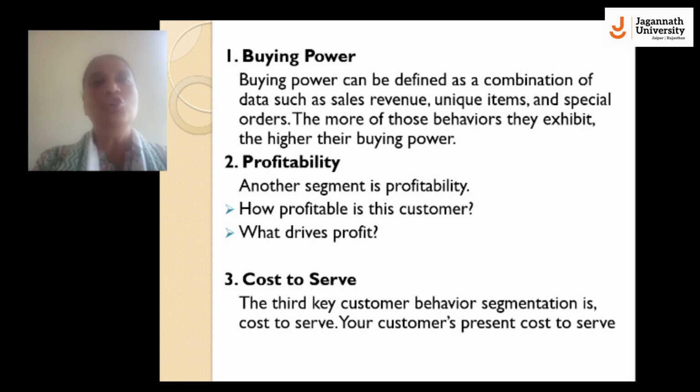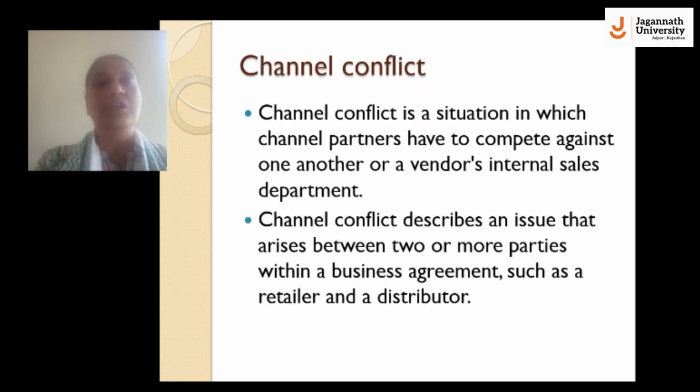The more of those behaviors they exhibit, the higher their buying power. The second one is profitability. It includes how profitable the customer is and how they derive profit. The third key customer behavior segmentation is cost to serve.